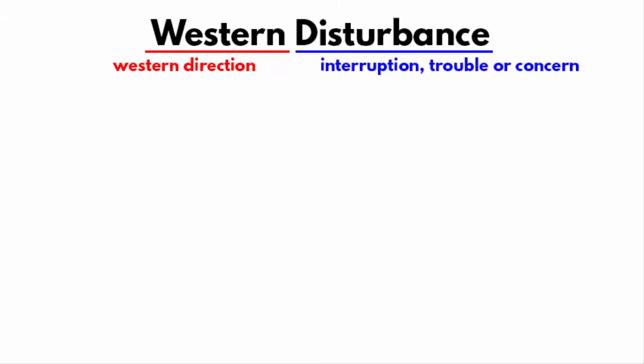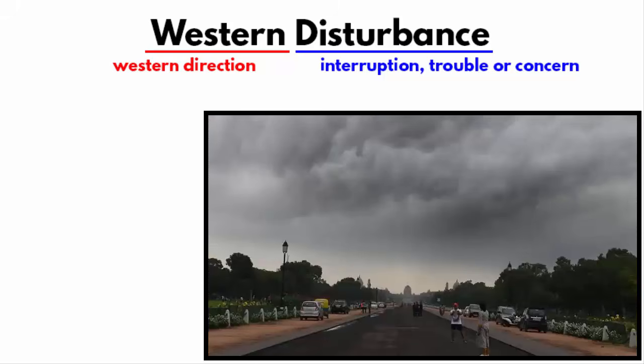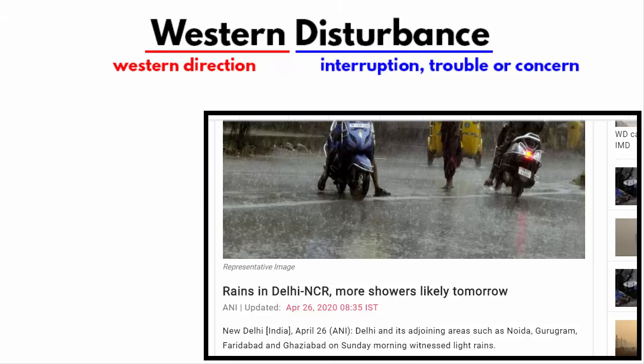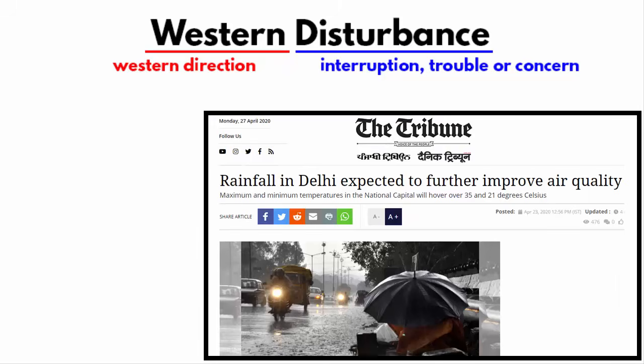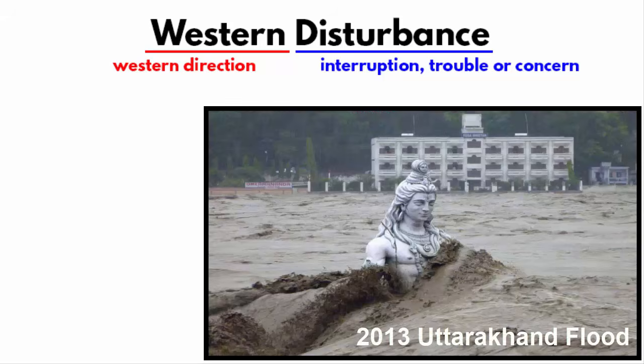It means some kind of interruption, trouble or concern. Disturbance word has a negative connotation. So basically it is an atmospheric concern for India because it is usually associated with cloudy sky and unusual rain. Sometimes it also causes excessive rain that can cause crop damage, landslides, floods and avalanches.